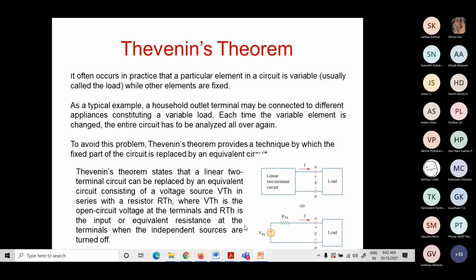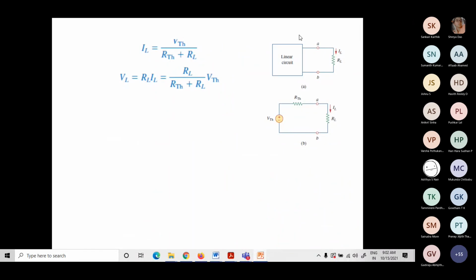Okay, that will be the Thevenin's voltage, and find out the equivalent resistance across the terminal by nullifying the sources, or by switching off all the sources. So that is nothing but VTH and RTH. Now if you have the Thevenin's network like this, then it will be easy for us to proceed further, because our interest is only with respect to the load, because my load is going to be a variable value.